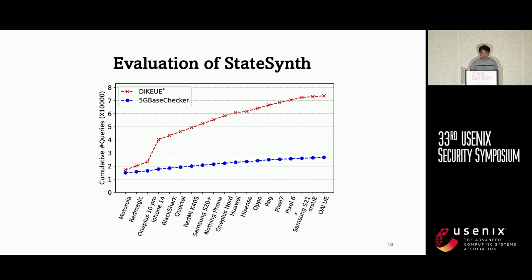To evaluate StateSynth, we compared to a previous work which applied active automata learning directly. As shown in the figure, the red curve, we call it DIQE star, requires around 73,000 queries to extract all the finite state machines, whereas our StateSynth only requires around 26,000 queries. This demonstrates that StateSynth brings significant improvement in finite state machine learning efficiency.